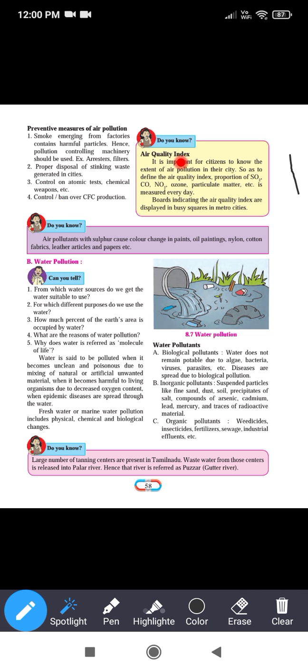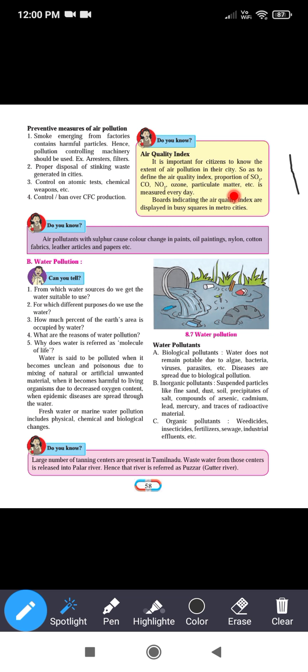Do you know the air quality index, AQI? It is important for citizens to know the extent of air pollution in their city, so as to define the air quality index, the proportion of SO2, CO2, NO2, ozone, particulate matter, etc. is measured every day.